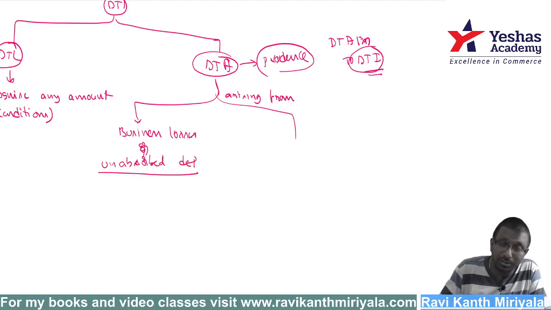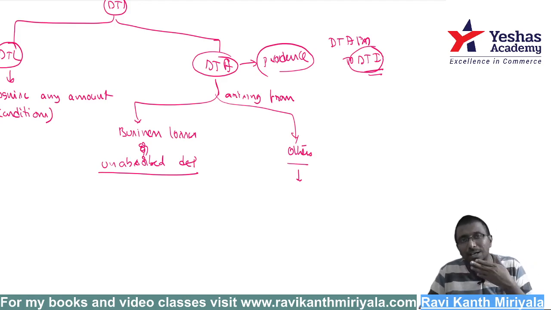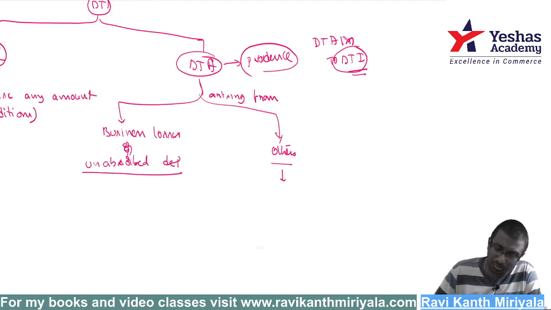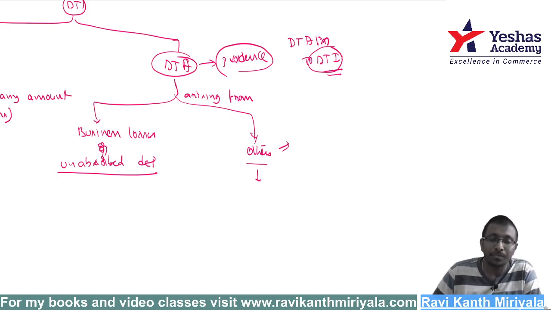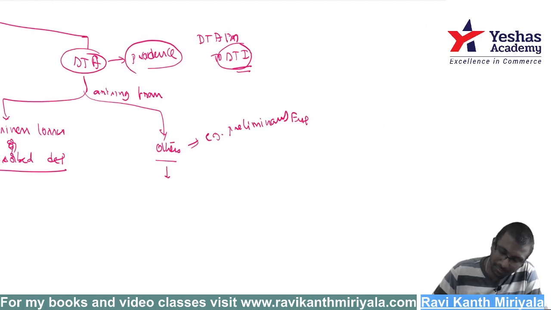These two things, or any other reasons. If deferred tax asset is coming because of other reasons, I can give an example: preliminary expenses. What happens in preliminary expenses?